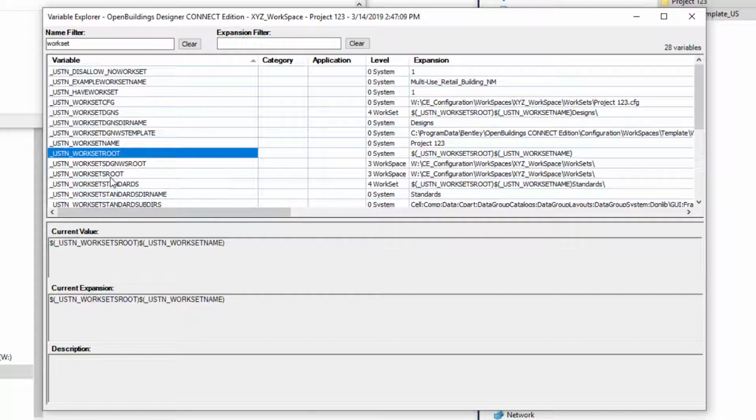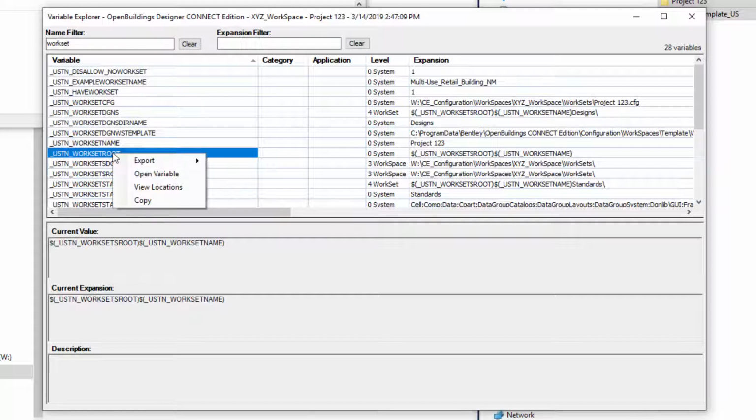So if I go on down just a few more, I can find that variable UStation worksets root, and I can go across here and I can see that that is set to the W drive under my CE configurations folder, under WorkSpaces, XYZ workspace, and that workset folder. That's where it's going to look for the configuration files. So that's fine. We left the configurations there. But it's this variable up here, the workset root, that we need to reset so it looks then on the P drive. And essentially, we want to tell it to look on the P drive and then look for that workset name.